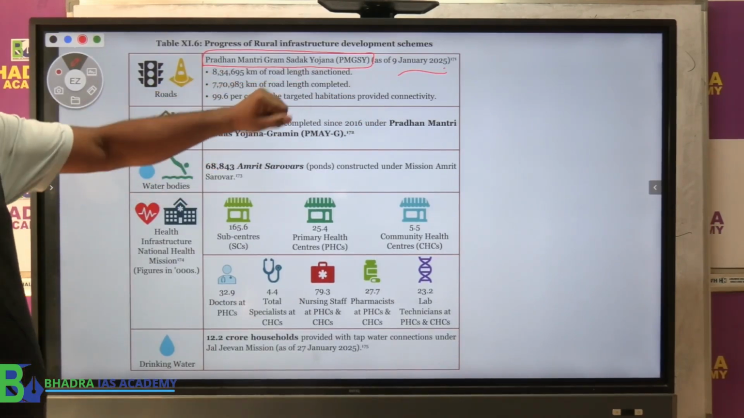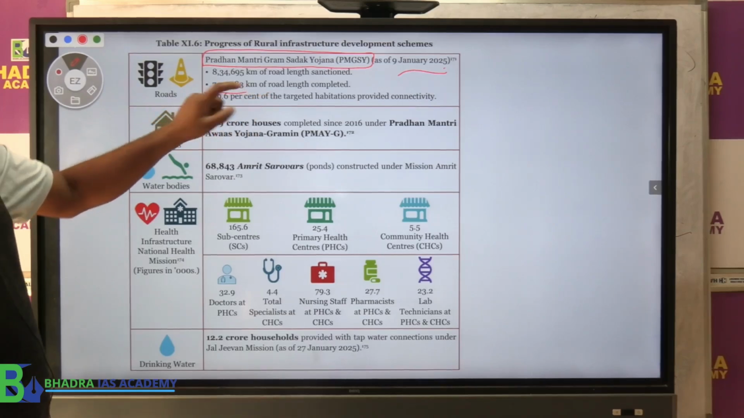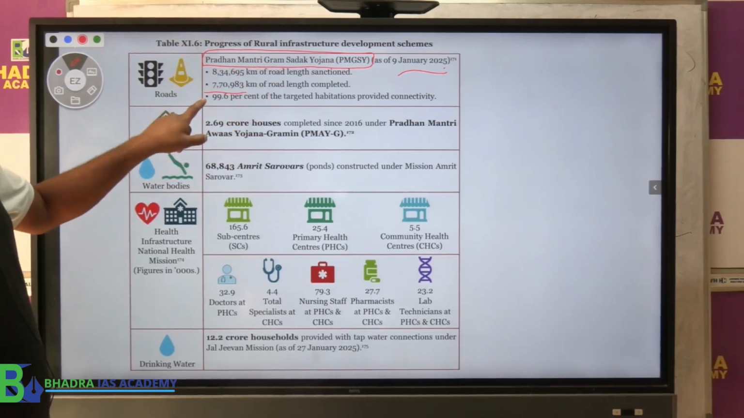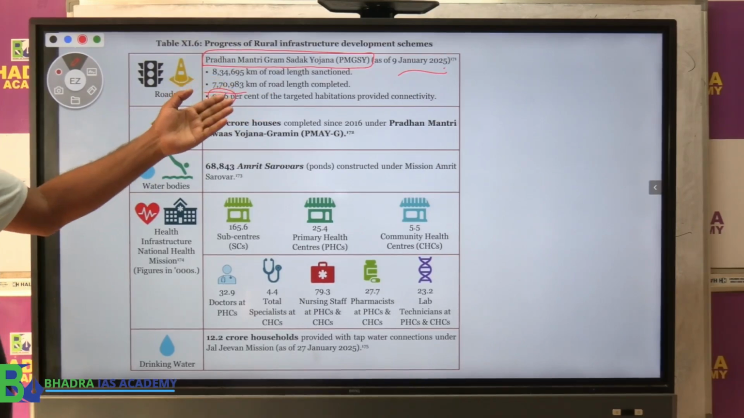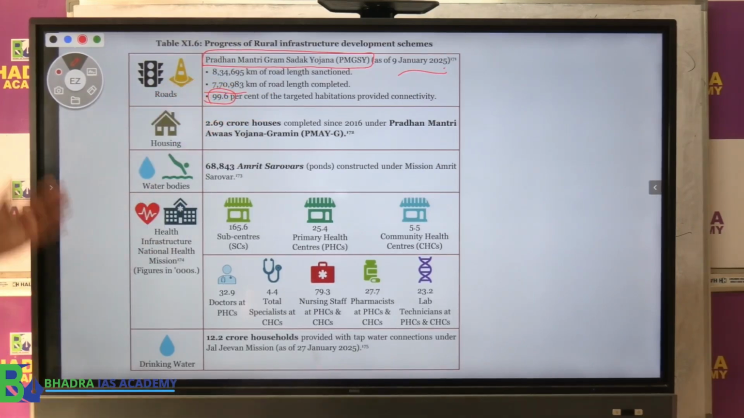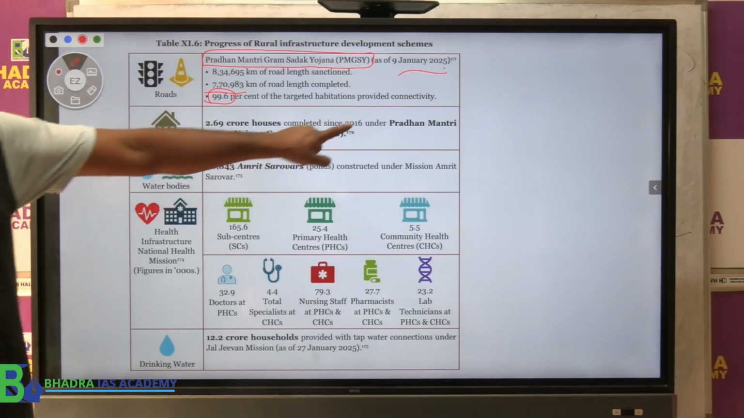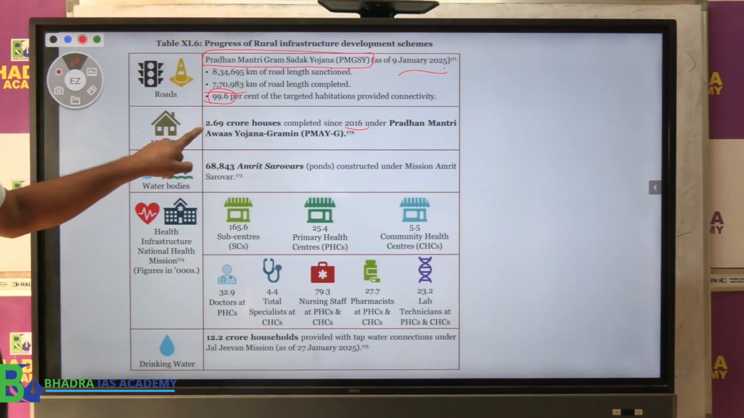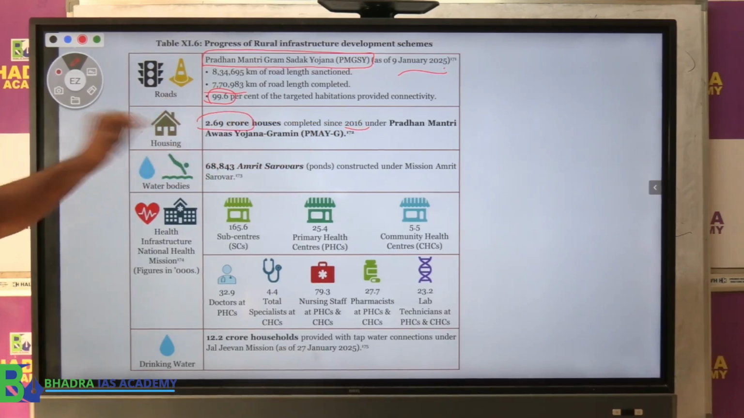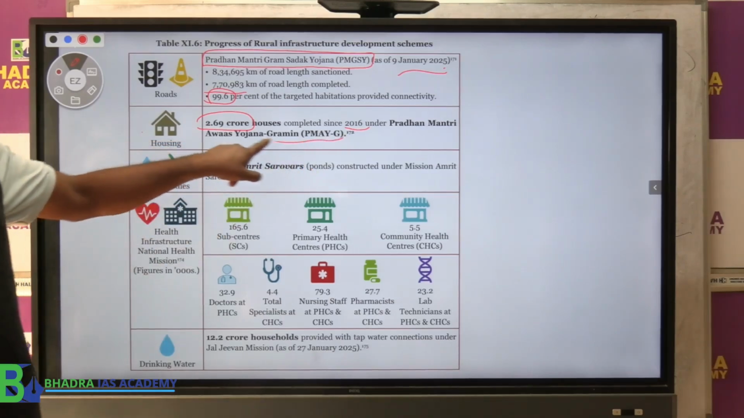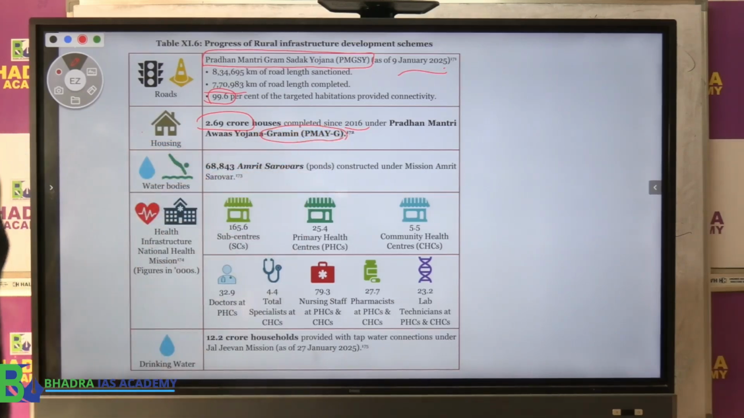8,34,000 roads are approved and sanctioned. Out of that, 7,70,000 are completed. So 99% is completed according to the project report. Housing: since 2016, 2.69 crore houses have been constructed under the Gramin section, that is, the Pradhan Mantri Awas Yojana Gramin part.